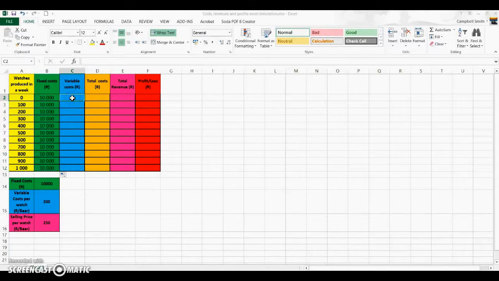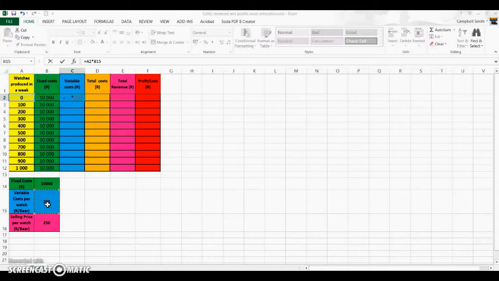Moving on to variable costs, we need a formula again, so hit the equals key. We now need to multiply the watches produced in a week by the variable costs per watch. So it's going to be equal to cell A2, and then multiply in Excel is the star key on your computer, and we're multiplying that by the variable costs per watch, which is found down over here in cell B15.